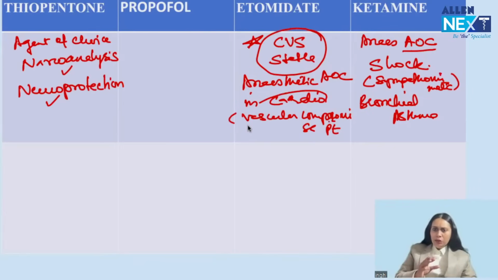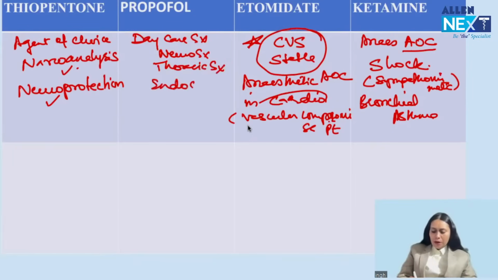Thiopentone is the IV anesthetic agent of choice for only two non-anesthetic uses: narcoanalysis and neuroprotection. For anything else, if they ask for the IV anesthetic agent of choice, the answer is propofol. So for daycare surgery, neurosurgery, thoracic surgery, for any surgery, for endoscopy, for a porphyria patient, for all, the IV anesthetic agent of choice is propofol.